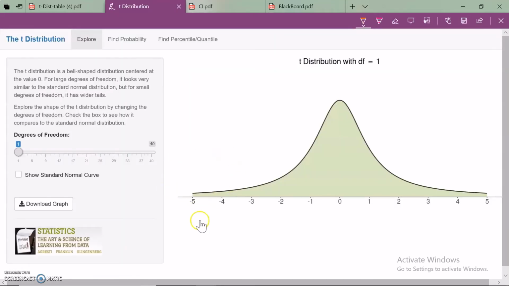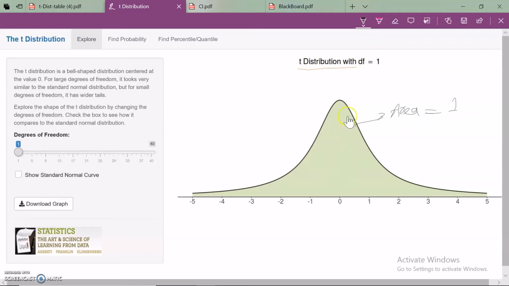Now here is the applet I'm talking about. This is the t distribution. Look at that. It is a t distribution with only 1 degree of freedom. Now let me explain all these properties which I told you. The total area, this green area I'm talking about, is always equal to 1. This is a t distribution I'm showing you with 1 degree of freedom.